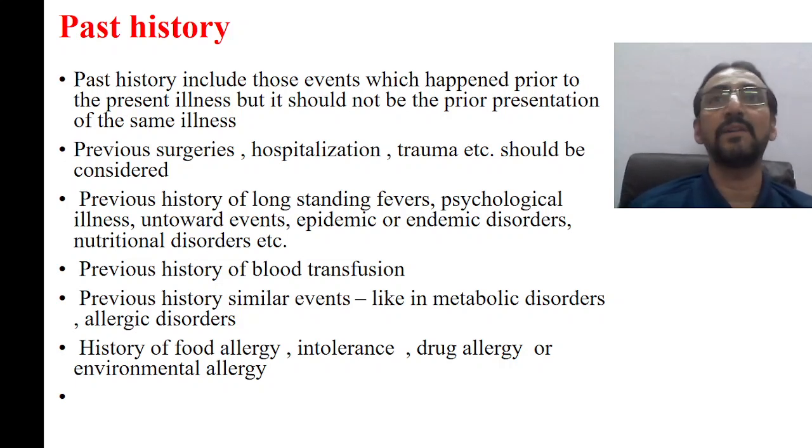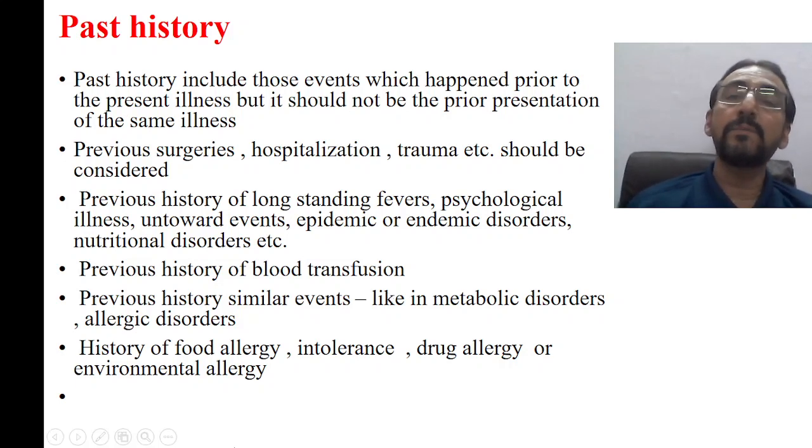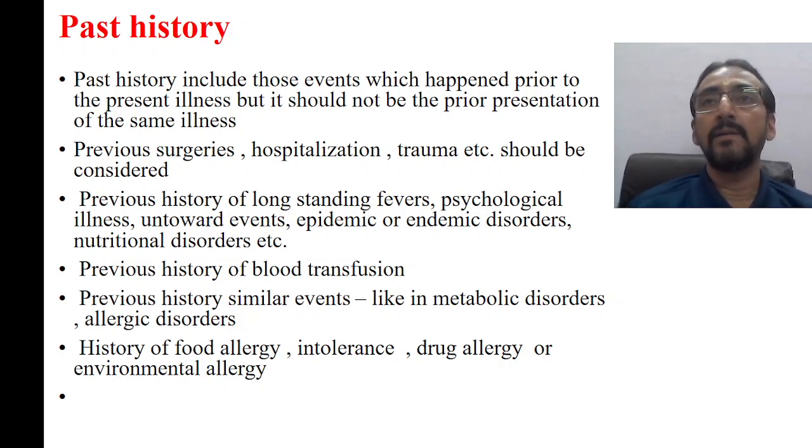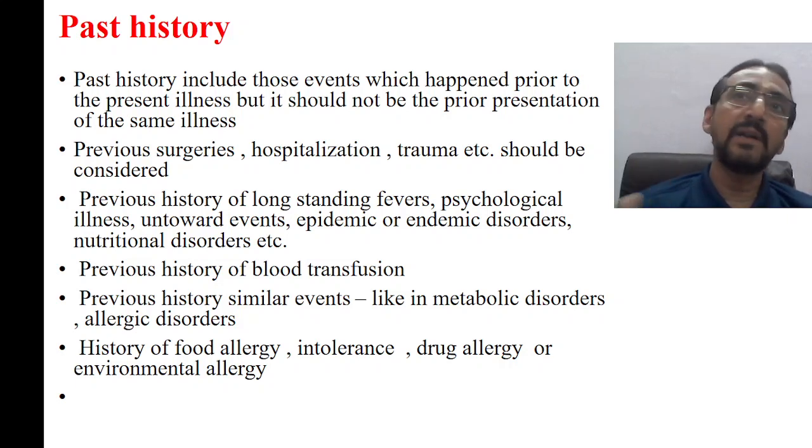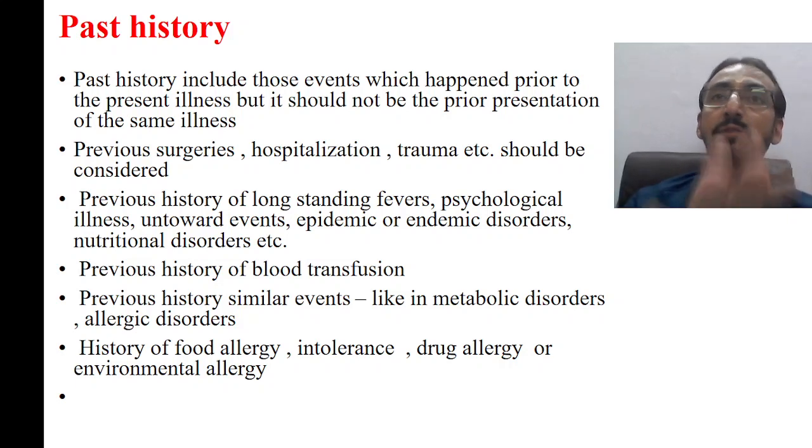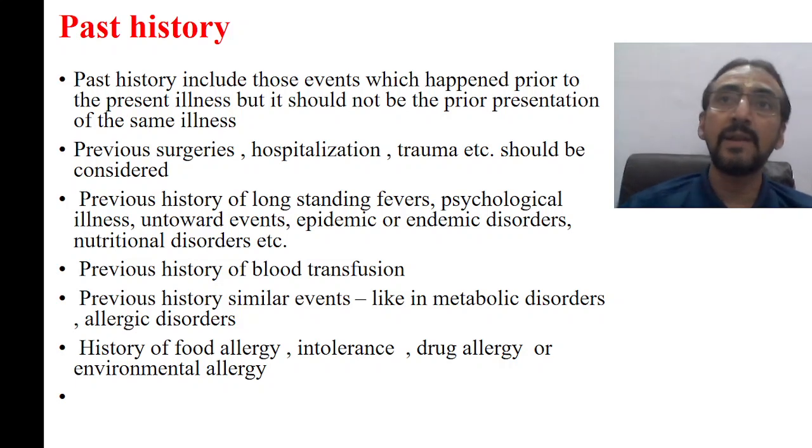Similarly, history of hospitalization. Suppose the patient has had a similar type of illness previously for which he was admitted: repeated respiratory tract infection, lower respiratory tract infection. This is quite common in congenital cardiac disorders or any congenital problems existing in the upper or lower respiratory tract or GIT tract, etc. Usually it leads to recurrent respiratory tract infections, especially recurrent lower respiratory tract infection requiring hospitalization. So this past history is very important. History of trauma may have a later effect, so that should always be considered. This is one important point.